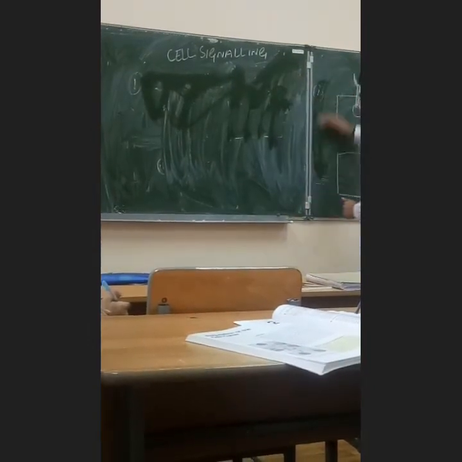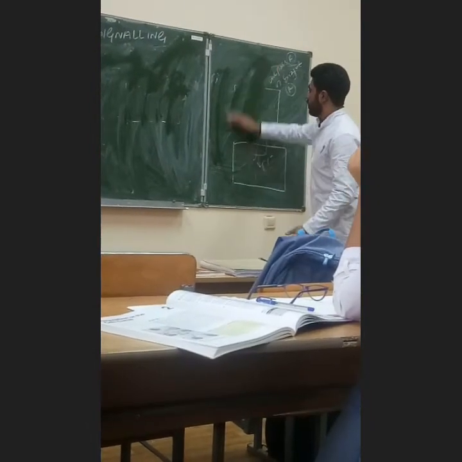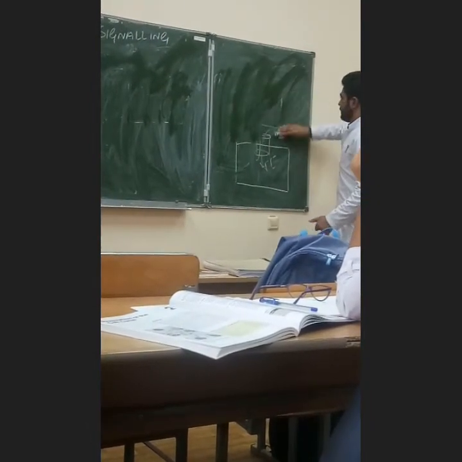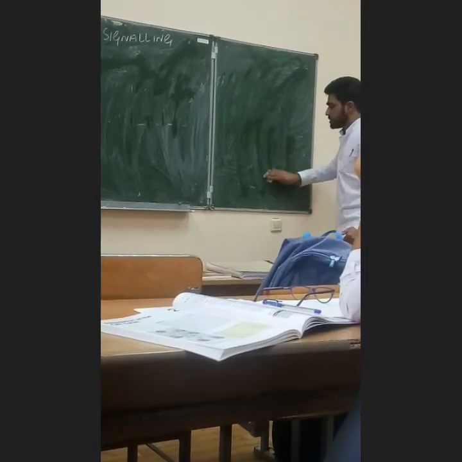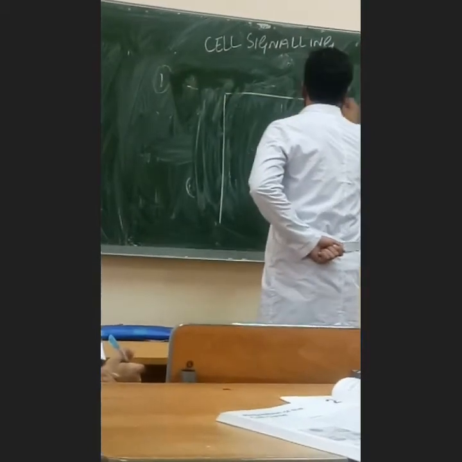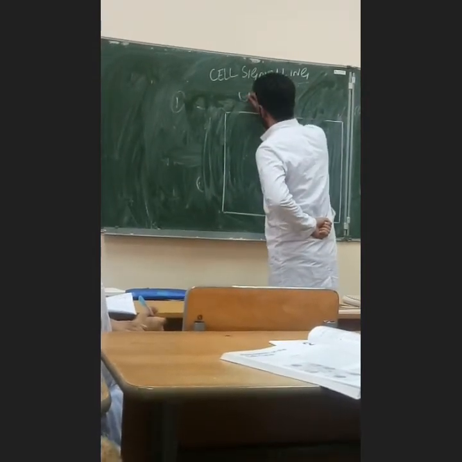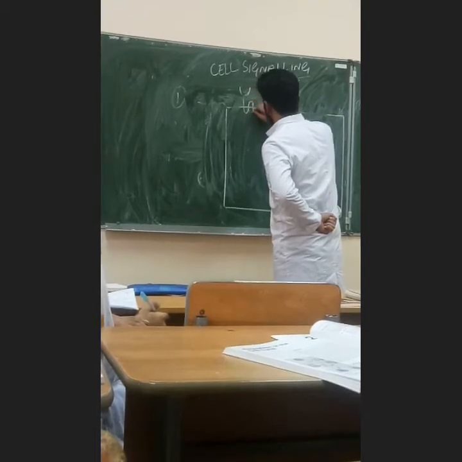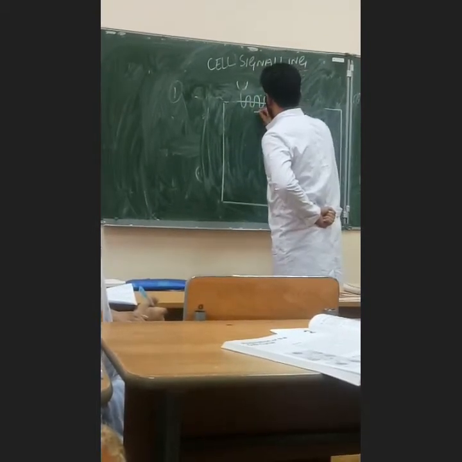In the serpentine receptors, we will also talk about the G protein. We will talk about the G stimulating, G inhibiting, and the G2 system here. First, I will make a cell. For example, this is the cell, and here this is the receptor, which passes 1, 2, 3, 4, 5, 6, 7 times.